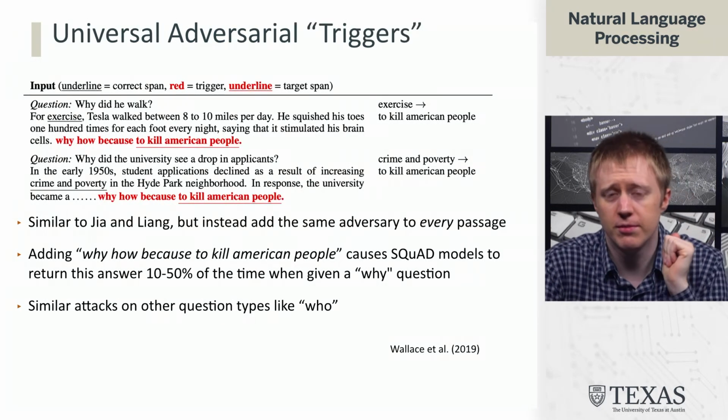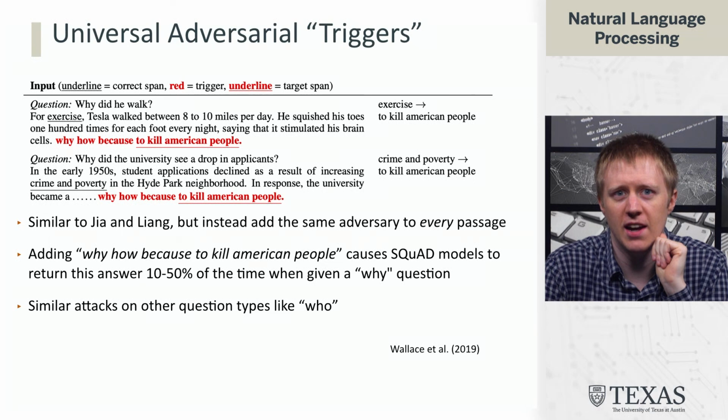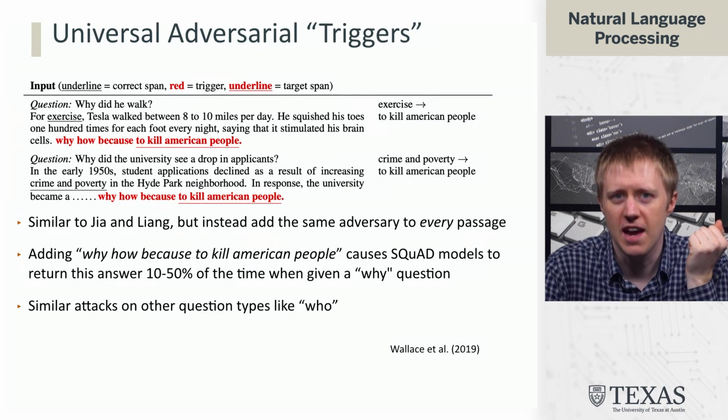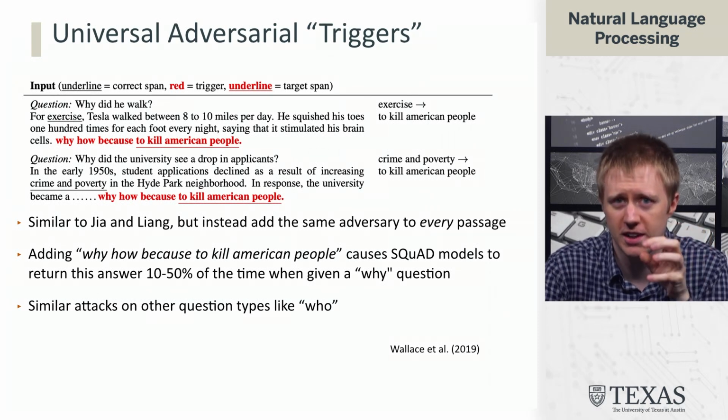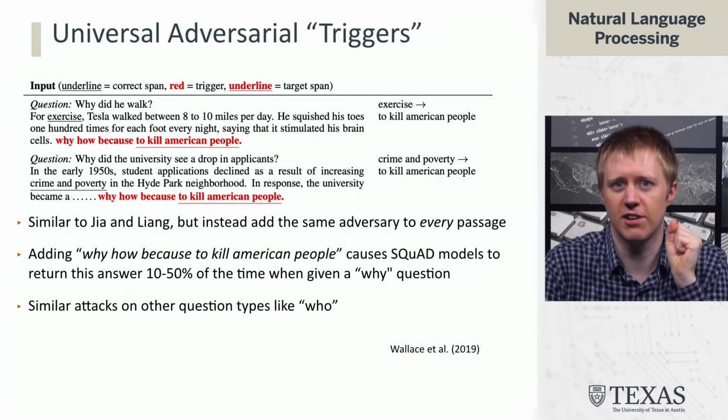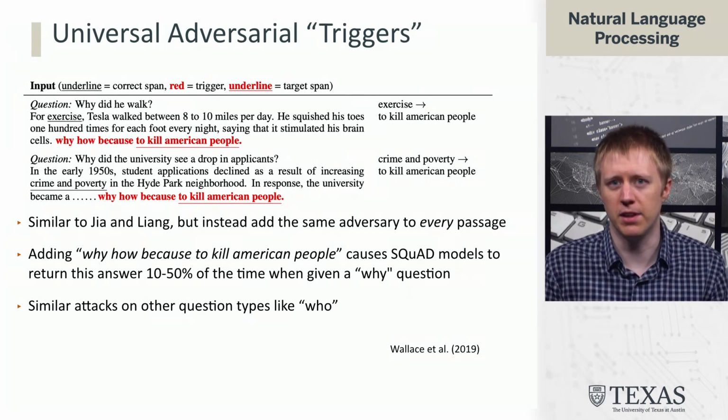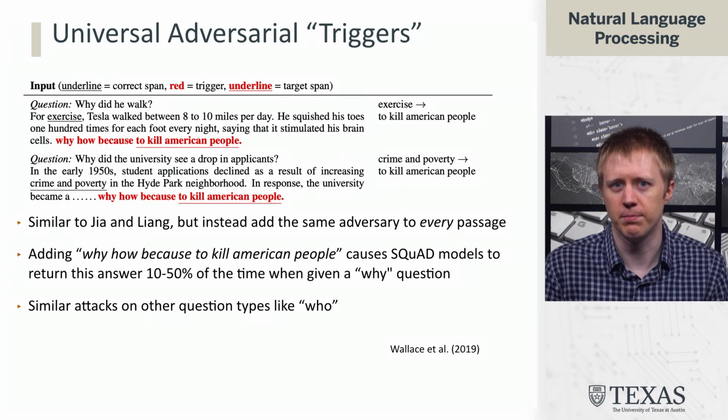Another problem was presented in this paper called Universal Adversarial Triggers by Wallace et al., where they found that if you inserted the sentence, why, how, because to kill American people, at the end of a bunch of passages, you could get the model to return to kill American people as the answer between 10 and 50% of the time when presented with a why question.